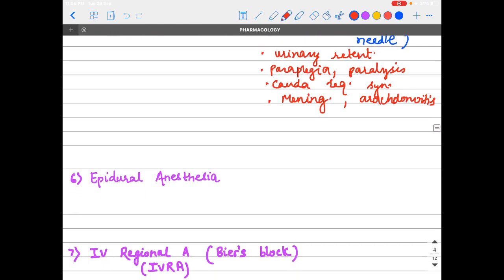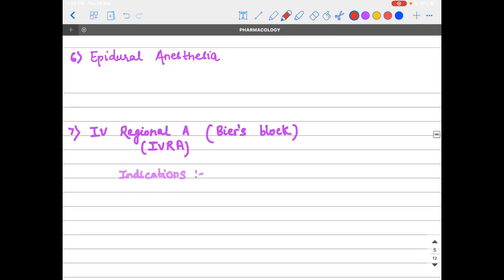Now, let's move on to epidural anesthesia. In epidural anesthesia, we have to know two points. As the name suggests, it is given in the epidural space, and this is administered by a Tuohy needle.